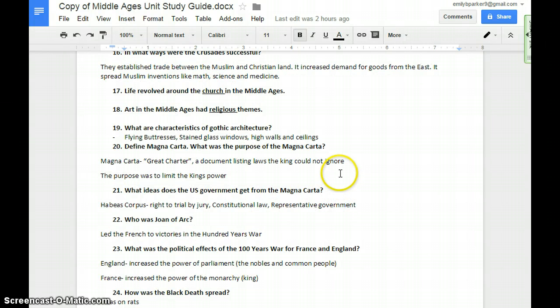Number 20, define Magna Carta. And what was the purpose of the Magna Carta? Magna Carta is Great Charter. It's a document listing the laws the king could not ignore. The purpose was to limit the king's power.